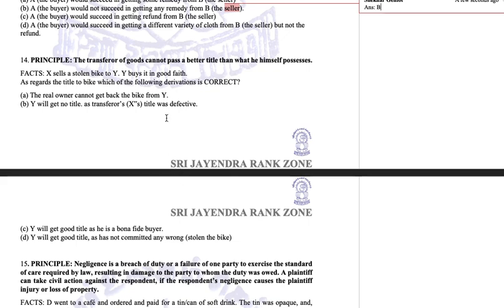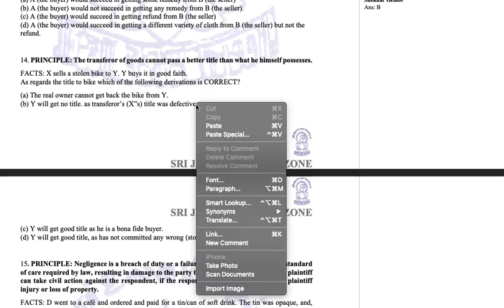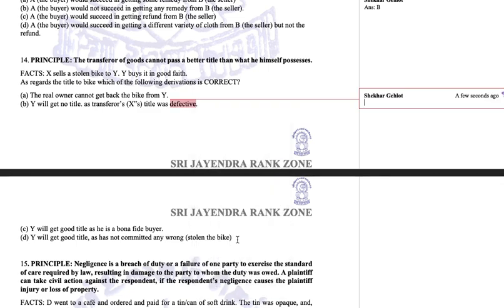Now, if we apply the principle, it says the transferor cannot pass a better title than he himself has. So X has a stolen bike. If he sells the bike to Y, Y may be buying it in good faith or not, but definitely Y is buying a stolen bike. He is not buying an owned bike. So his title is also of a stolen bike. So in this case, Y will get no title as the transferor's title was defective, and Y will have to return the bike to the original owner. So the answer is B.